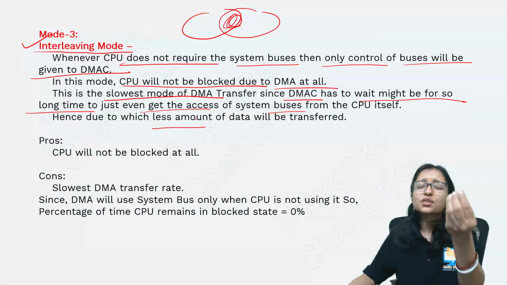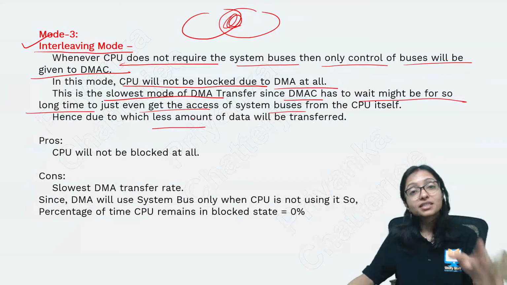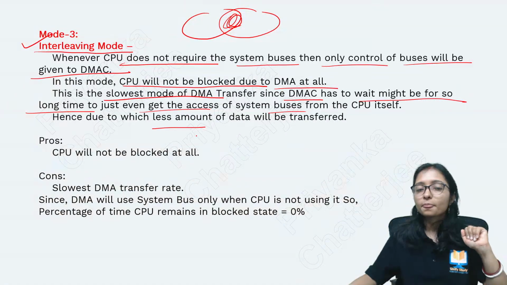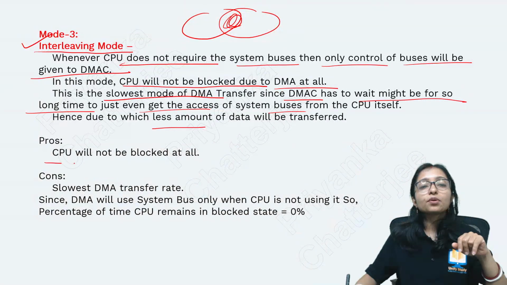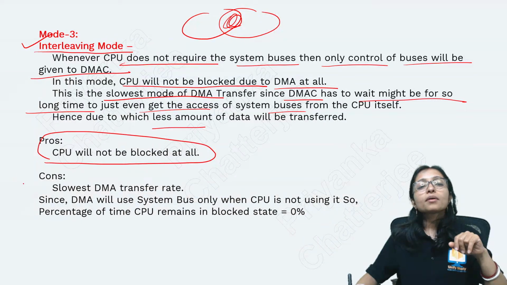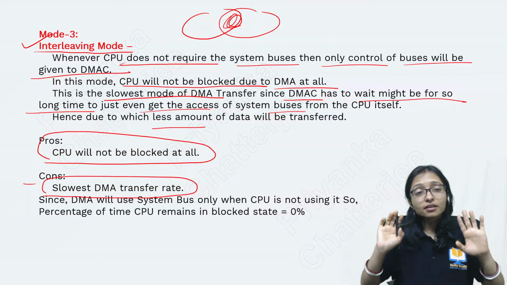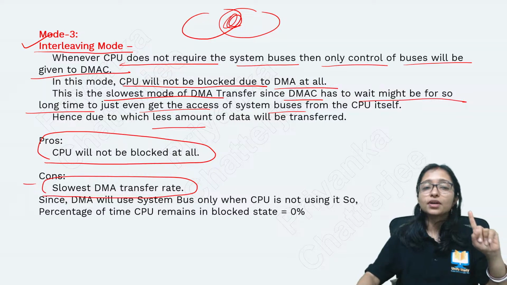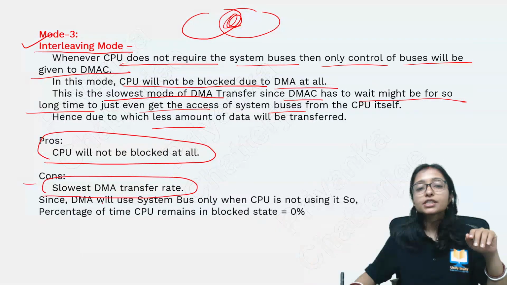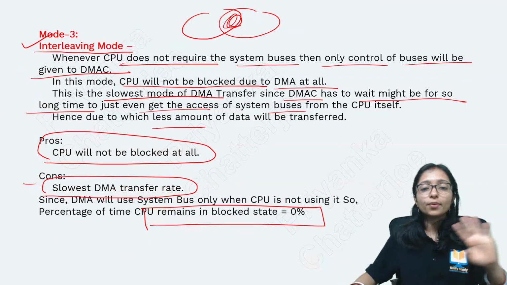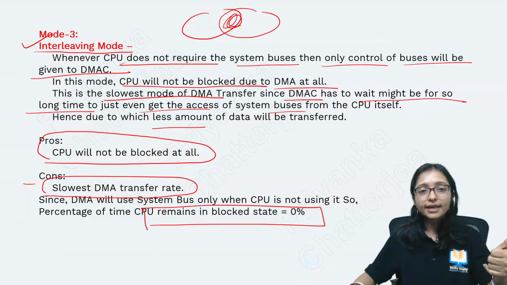Maybe you have to transfer for 1 millisecond, but still you have to wait till night, until the CPU sleeps, and only then it will give it to me. So the CPU is not blocked at all here, but it is the slowest mode of data transfer. I hope it is very clear. These 3 modes of DMA transfer are very important. Here blockage is 0%, no blockage. Got it? Clear?